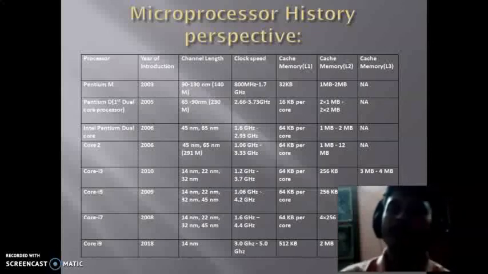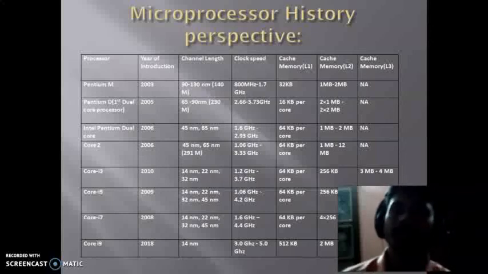So all are increased in case of the i3: a decrease in channel length in terms of nanometer, an increase in clock speed, and an increase in cache memory, making the device faster.